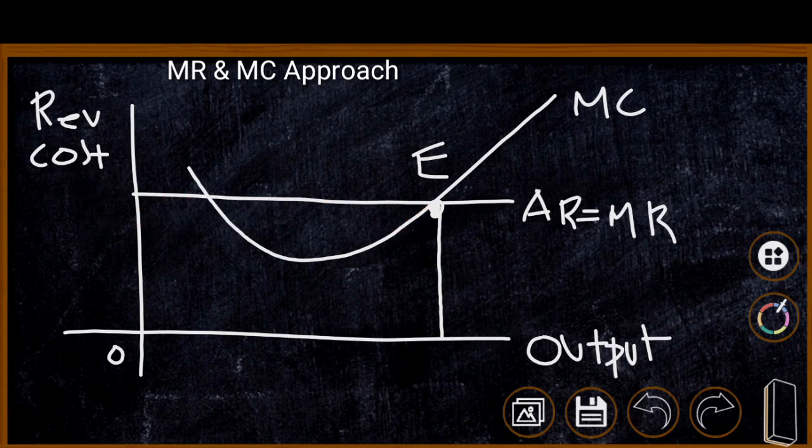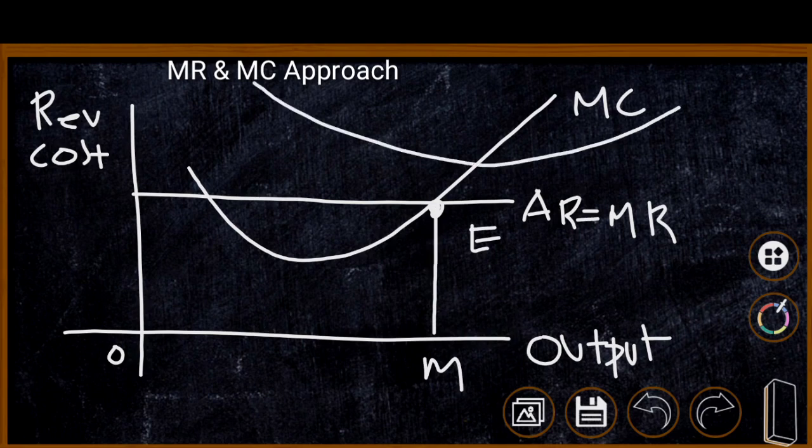Now we are going to explain the loss position of the firm. Here we have identified the equilibrium point by identifying the intersecting point between MC and MR, which is identified at point E. Now we have to draw the average cost curve here. This average cost curve is falling above the average revenue. That is, average cost must be higher than average revenue in order to plot the loss position.